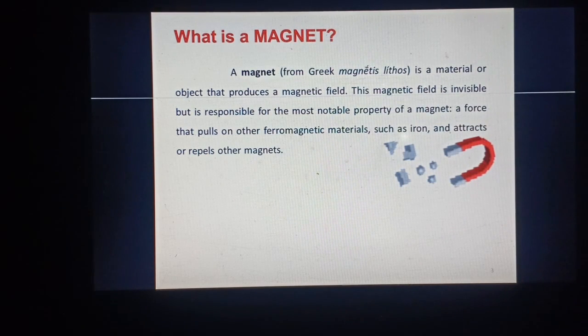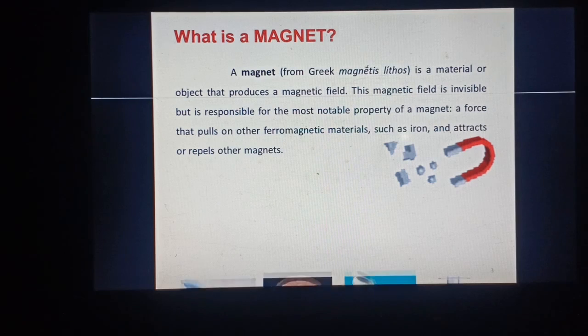Here, ferromagnetic material and magnetic field are keywords. So you have to understand first what a magnetic field is and what ferromagnetic materials are. There are some kinds of materials which are attracted by a magnet, and some which are not. Those attracted by a magnet are divided into types like paramagnetic, ferromagnetic, and so on. So these are known as magnetic materials.